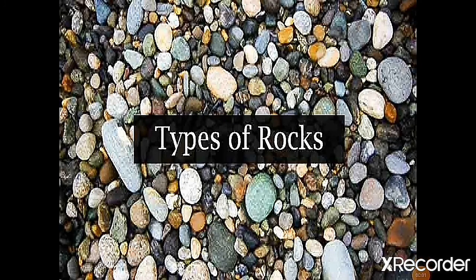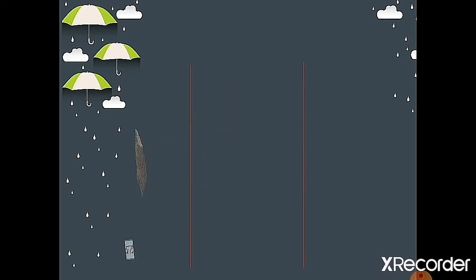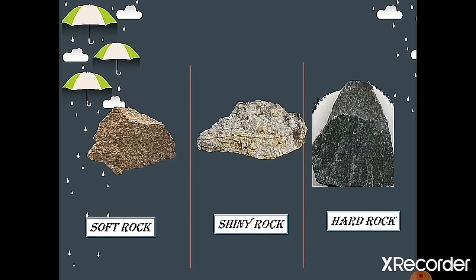Types of rocks. So, do you know about rocks? Yes, you all know about rocks because you can see all these rocks in your surroundings. But rocks are of different types, like grey color, black color, white color and red color. You can see in this picture there are three types of rocks. See, first is soft rock, second is shiny rock and third one is hard rock.